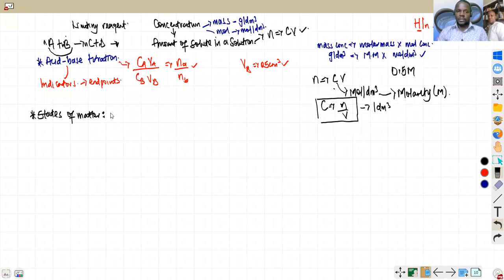So states of matter, for now, we are only limiting ourselves to what is required: solids, liquids, and gases. So we are going to take them with respect to their properties. They have different properties. We have a video on this, but now there's no time to watch videos. We only focus more attention on what is needed. So we talk about different properties.